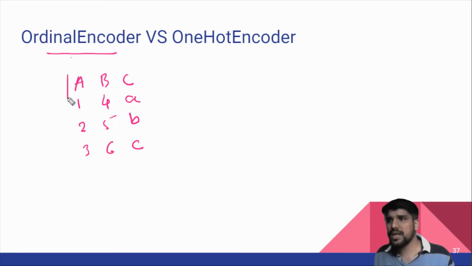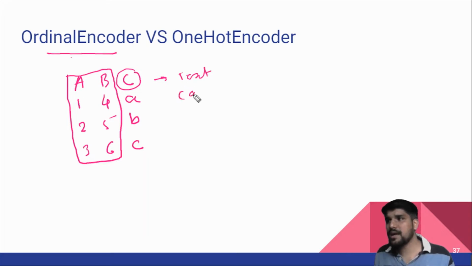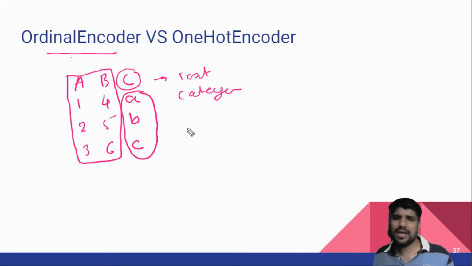Now it is very easy for an ML algorithm to take this data and do the computation. But my C is text data, or you can say categorical data. So it is very important to convert this categorical data into numerical data. There are a number of methods, but as I said, we'll focus only on two methods, ordinal and one hot encoder.